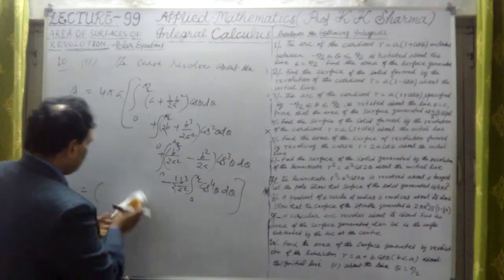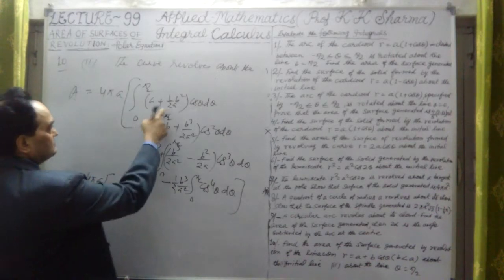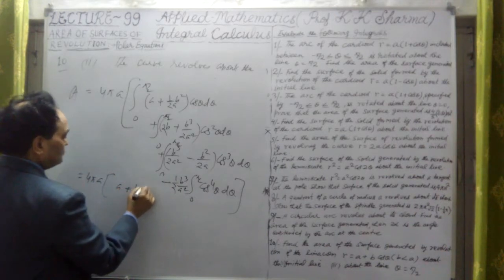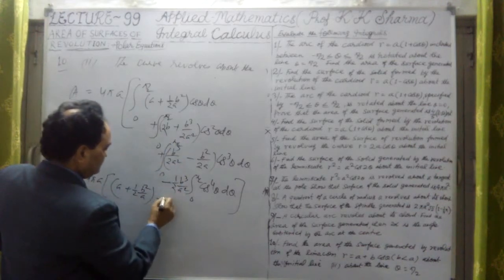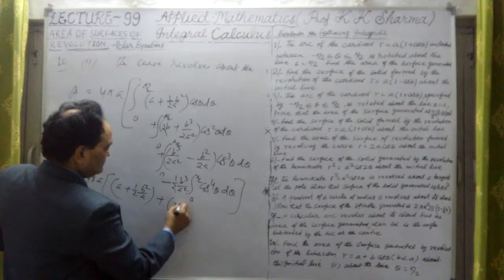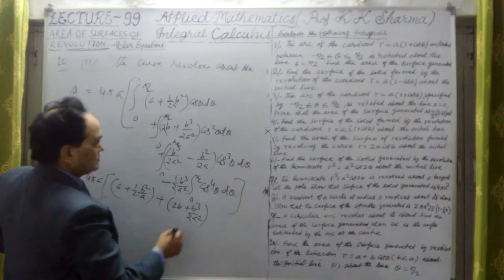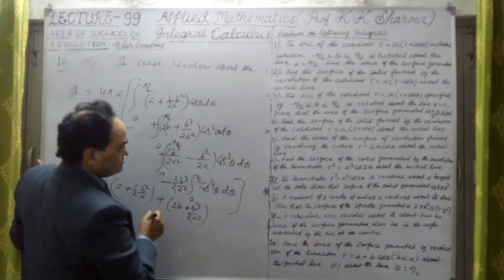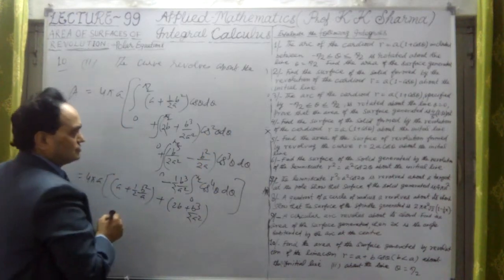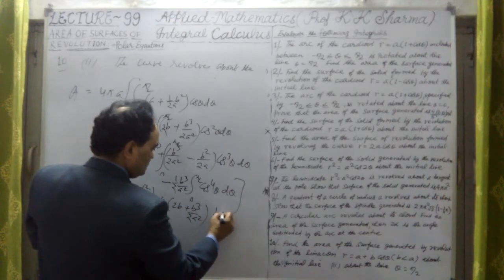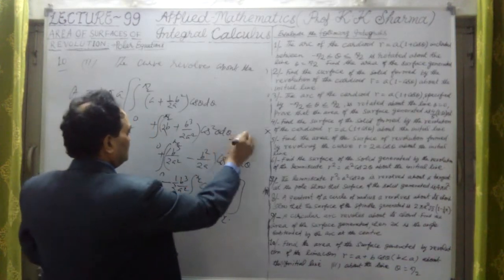Okay, let me multiply this whole by 4 pi a. First step, this is only a plus 1/2 into b square upon a. We will solve it separately. Now this plus sign, this whole value is twice b cube upon twice a square. Now cos square integrated, how is it integrated? If I put sine over 0 by the reduction formula, it is 1/2 into pi by 2, right? 1/2 into pi by 2 is the value integrated.